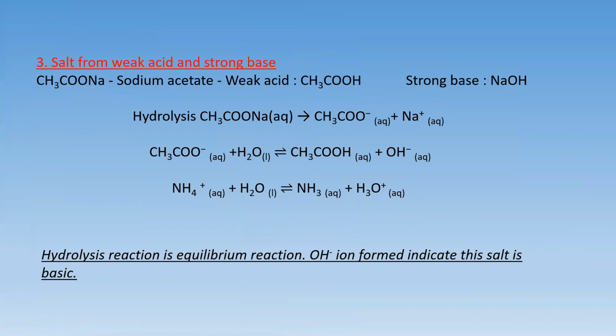Next, salt from weak acid and strong base, that is sodium acetate, obtained from weak acid, that is acetic acid, also known as ethanoic acid, and strong base, sodium hydroxide. When it undergoes hydrolysis, it produces hydroxide ion. Now, this production of hydroxide ion confirms that sodium acetate is basic in nature.